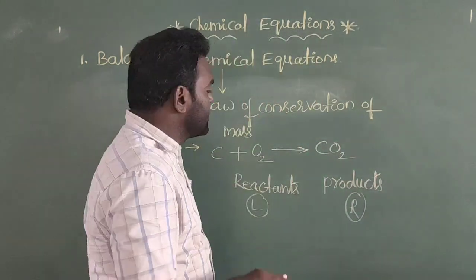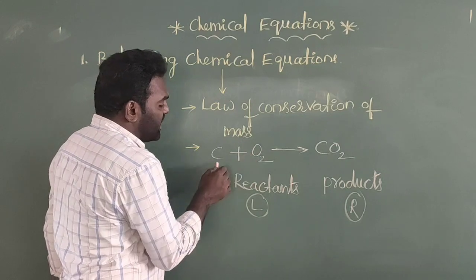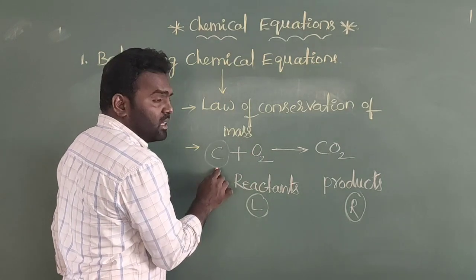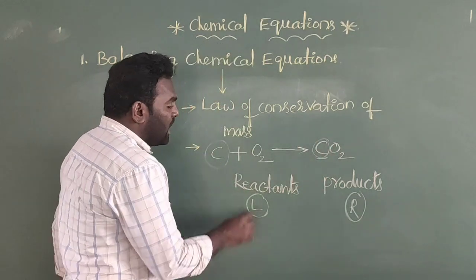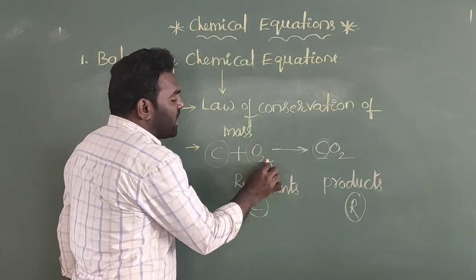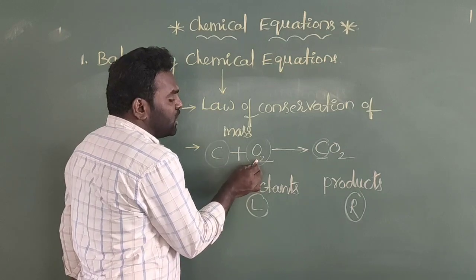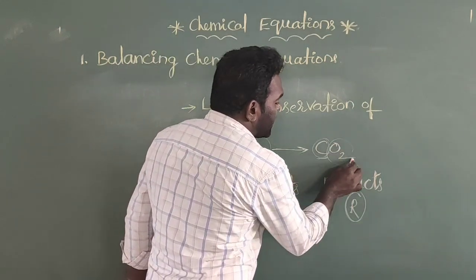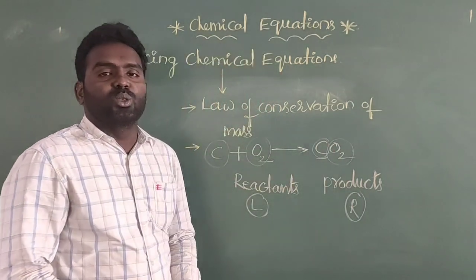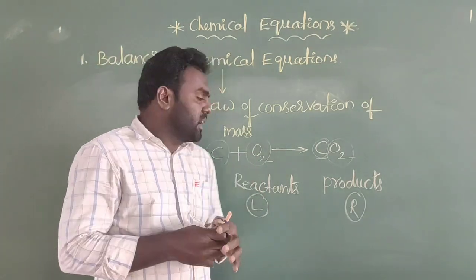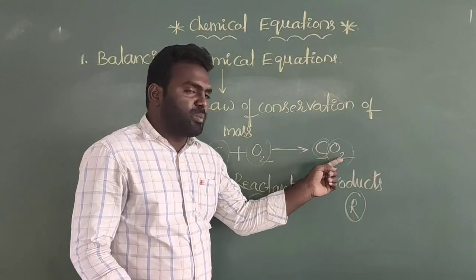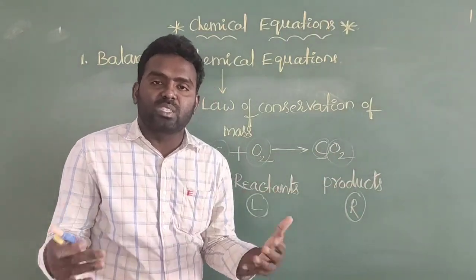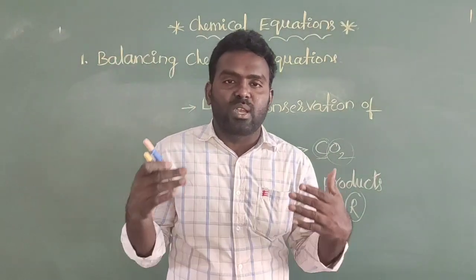Now you can see, on the left-hand side how many carbon atoms are there? Only one. And on the right-hand side also only one carbon atom is present. How many oxygen atoms are present on the reactant side? Two. And on the product side also, two. So the total number of atoms is 1 plus 2 means 3, and here also 1 plus 2 means 3. The total number of atoms is equal on the reactant side as well as the product side.